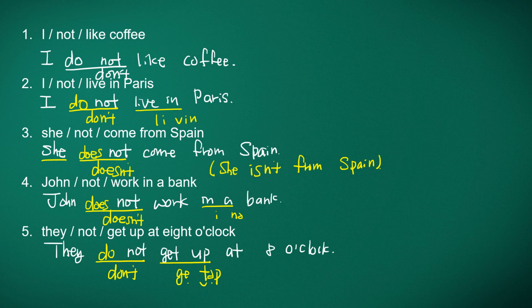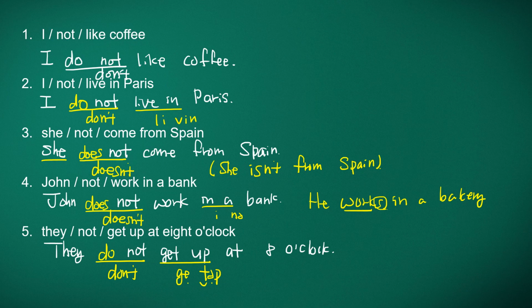Let's go back to number 1. I don't like coffee. I don't live in Paris. She doesn't come from Spain. John doesn't work in a bank. He works in a bakery. So this one, third person singular, he works in a bakery. John doesn't work in a bank. He works in a bakery.